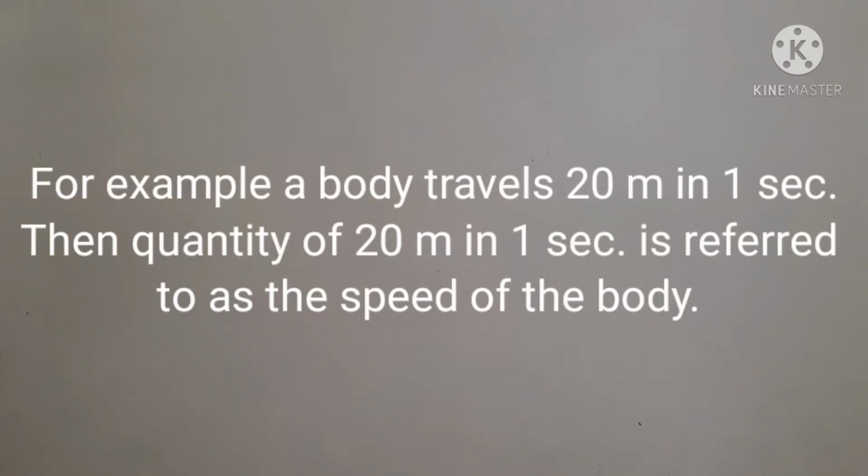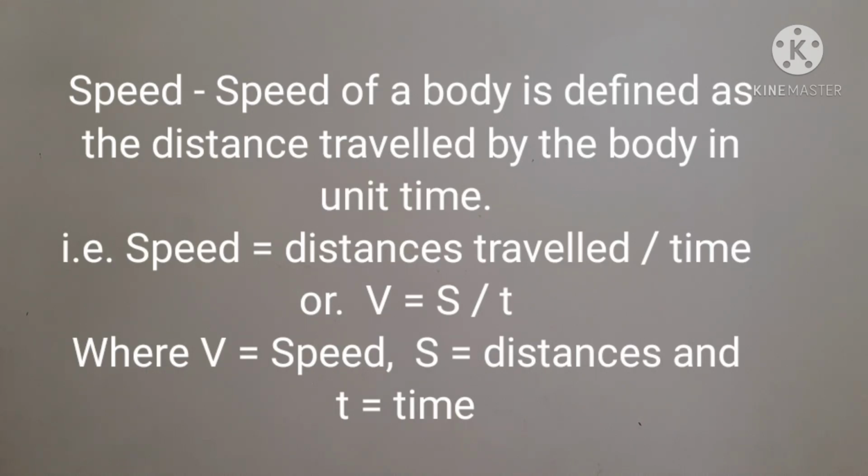For example, a body travels 20 meters in 1 second, then the quantity of 20 meters in 1 second is referred to as the speed of the body. Speed of a body is defined as the distance traveled by the body in unit time.